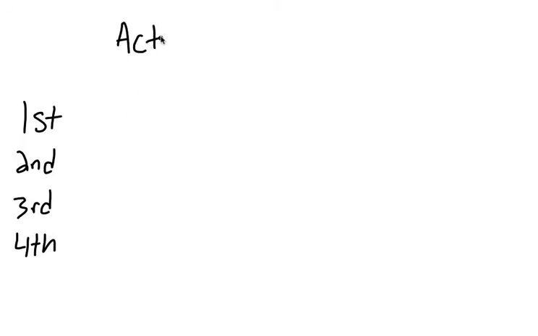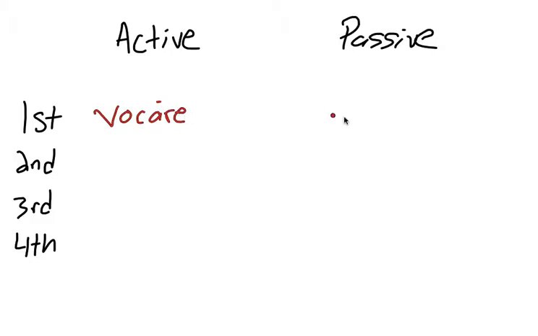Okay, so now let's put all of these together in a chart. And so we'll do first, second, third, and fourth conjugation. And we'll do active here and passive over here. Okay, so starting with first conjugation. So active example would be vocare, and the passive would be vocari. Okay, so all we do is change the final E to an I. Okay, second conjugation.